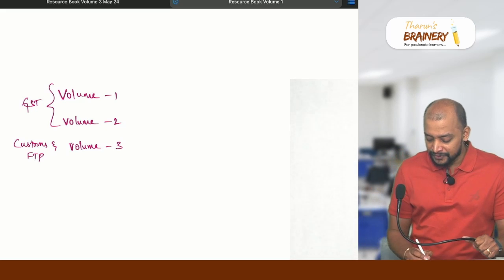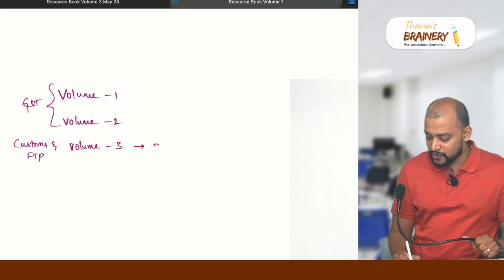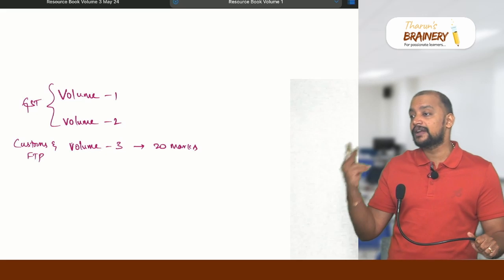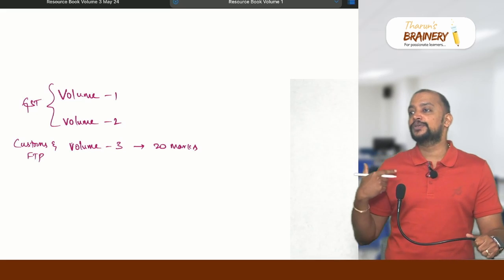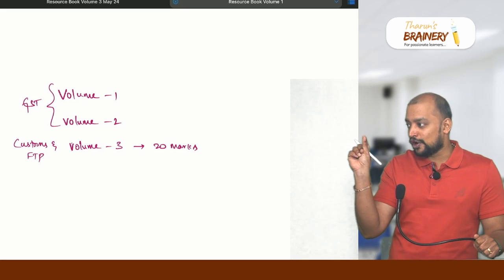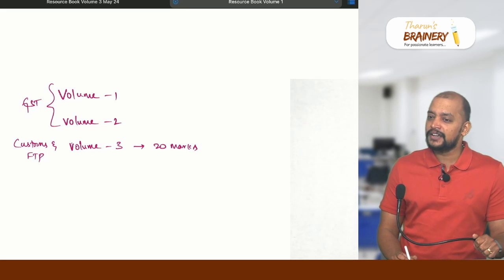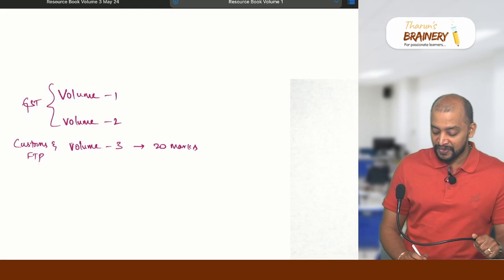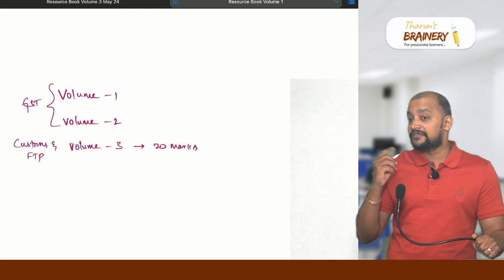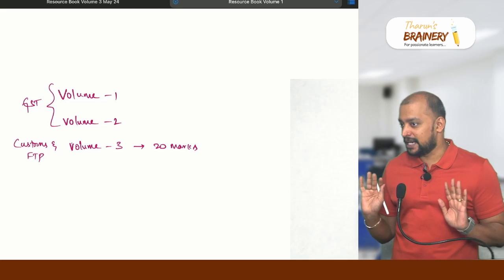And the weightage of customs and FTP is only 20 marks now. Previously, it was 25 marks, but now they have made it only 20 marks. And volume 3 will be a small book only, so we will be preparing that accordingly for 20 marks. According to me, it's a weightage area because the content is less, but you will be getting 20 marks.